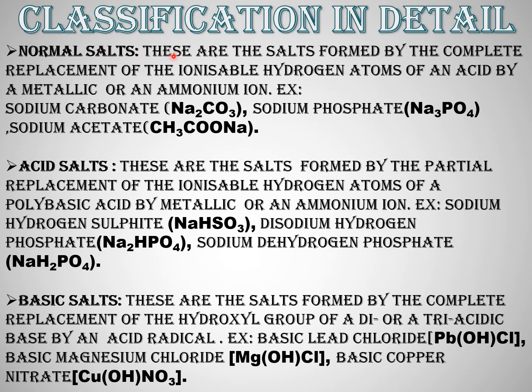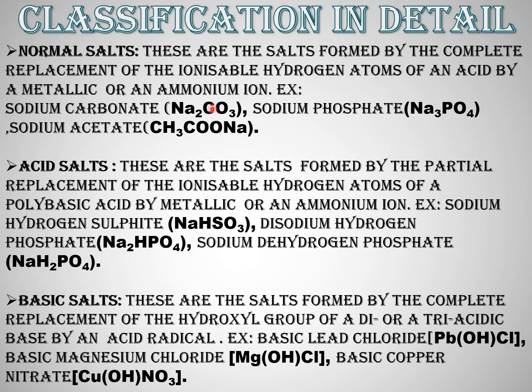A normal salt is formed by complete displacement of H plus and OH minus ions of an acid and an alkali. In most cases, the solution of normal salts remains neutral in nature and neither turns blue litmus red nor red litmus blue.